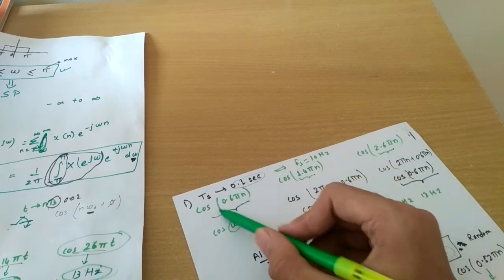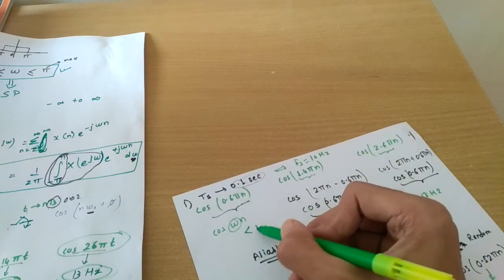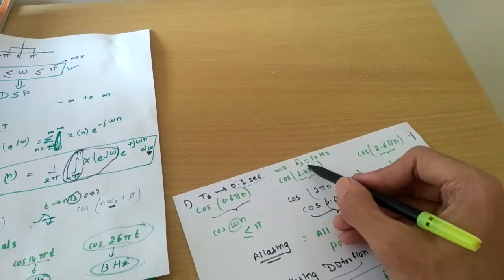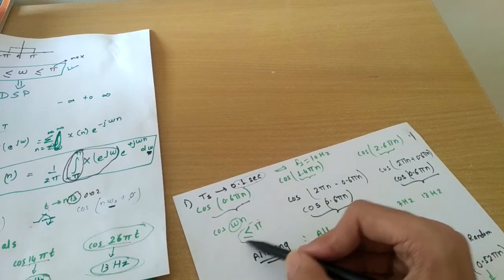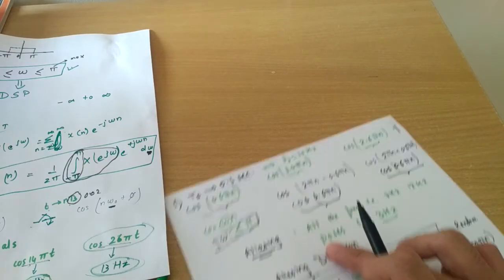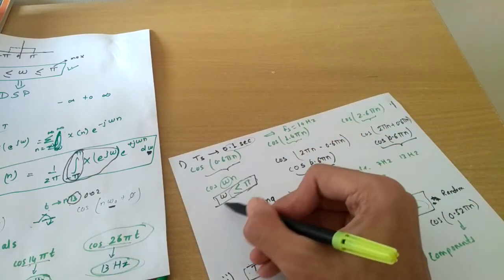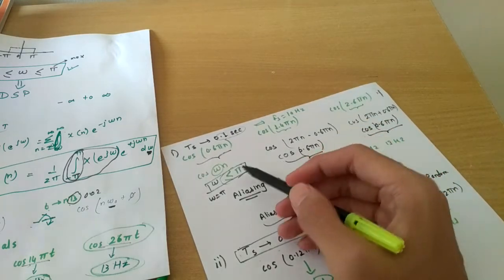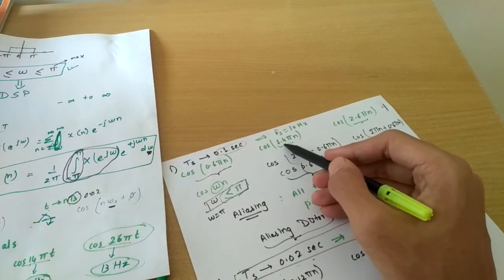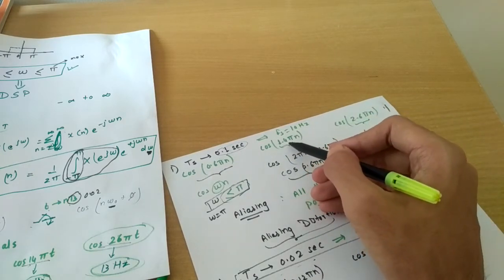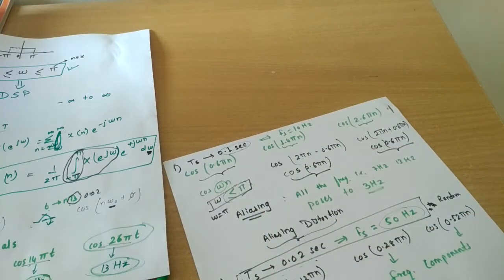So you can see that in this case only our value of omega is less than or equal to pi. In the other two cases our value is not less than or equal to pi. So this condition of omega less than or equal to pi was not satisfied, and that's why we got aliasing. In the worst case, if it equals pi, then also we will not get aliasing. That will be the boundary threshold value. But if it is greater than pi, you can see clearly that 1.4 pi is always greater than pi, so because of not satisfying this condition, we are getting aliasing.